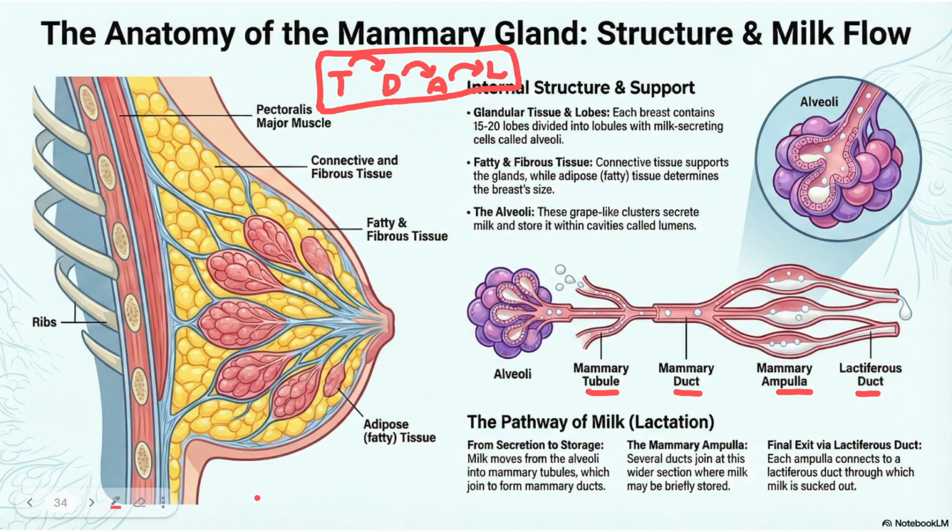Inside one breast, one mammary gland, how many lobes will be there? 15 to 20 lobes will be present.